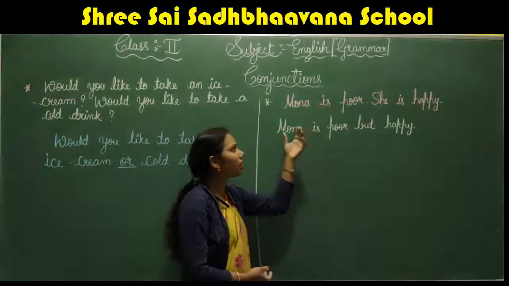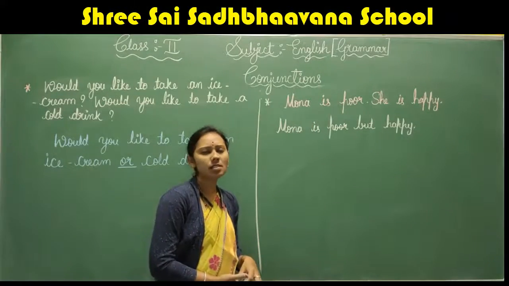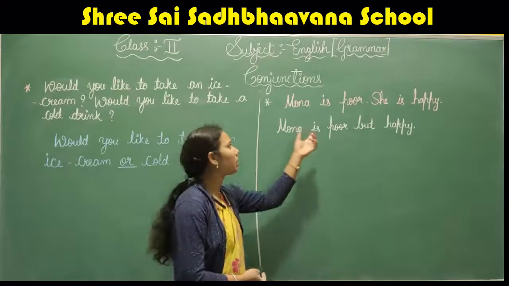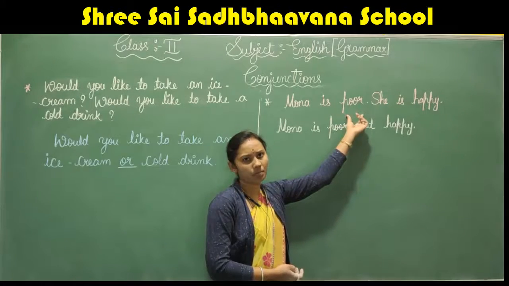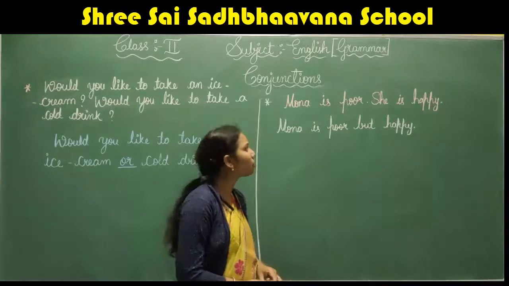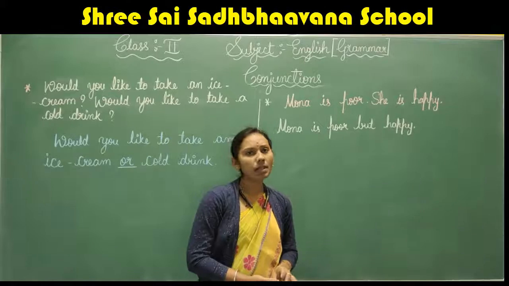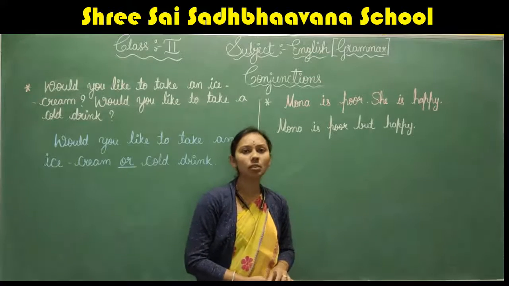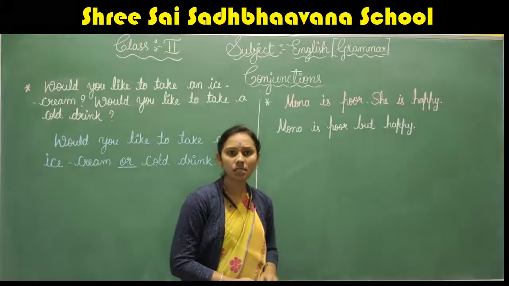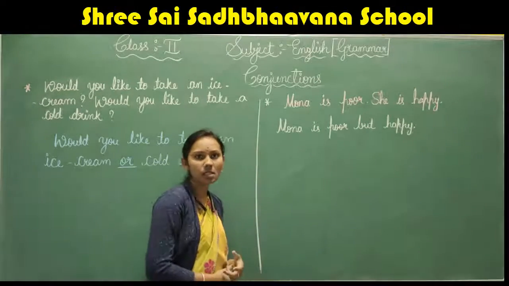In these sentences we can see something which is opposite. See here, Mona is poor, she is happy. Here the words poor and happy are opposites, telling about opposite ideas.